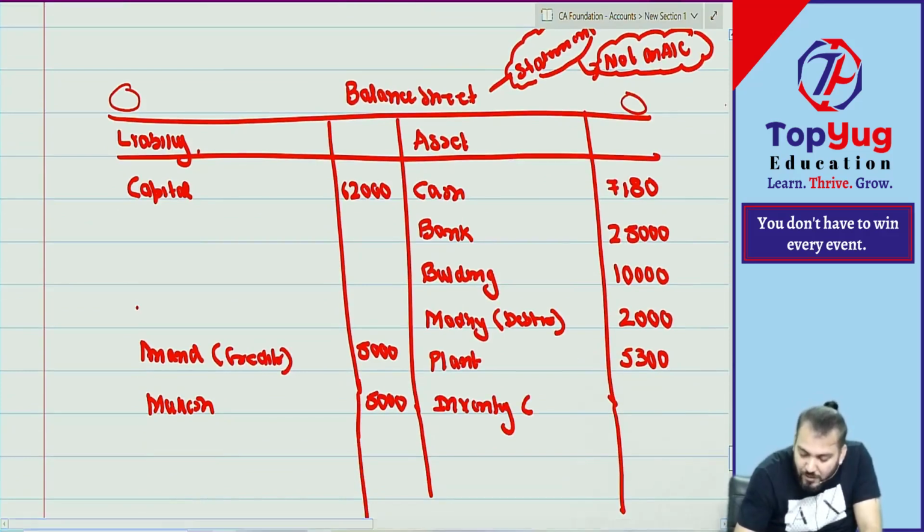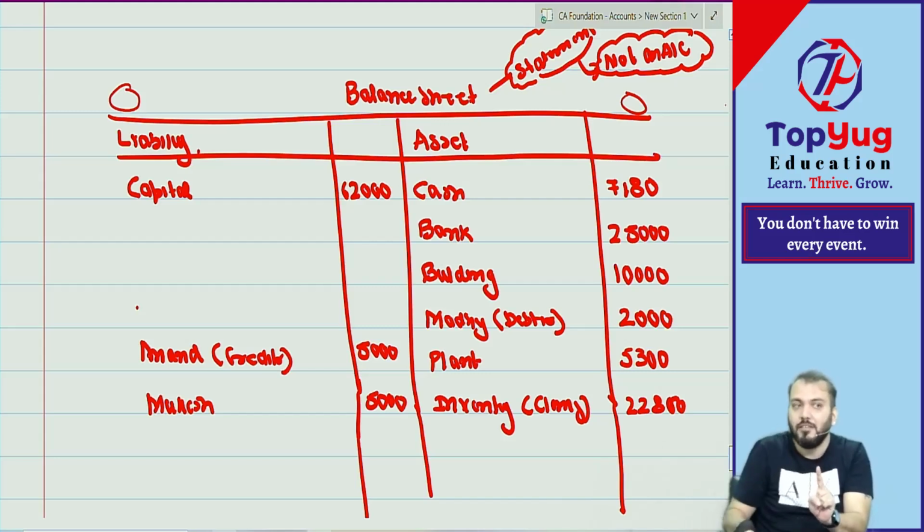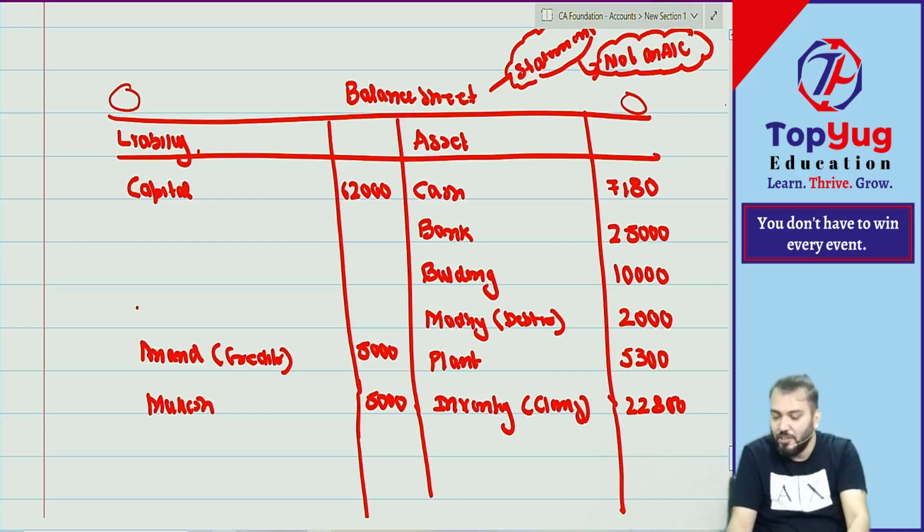This is closing now. 22,800. The sum total of this 22,800 and 1200 is what? Same thing, opening stock plus purchase. Balance will tally. Understood? We have applied matching concept.